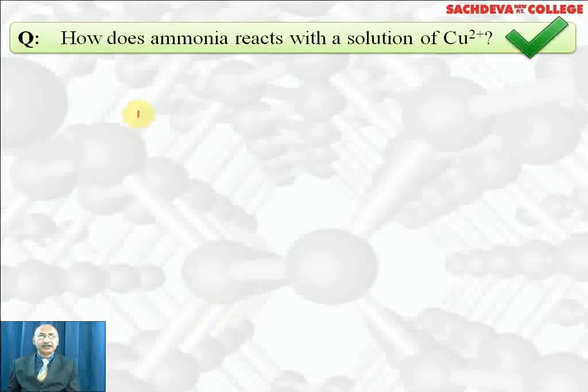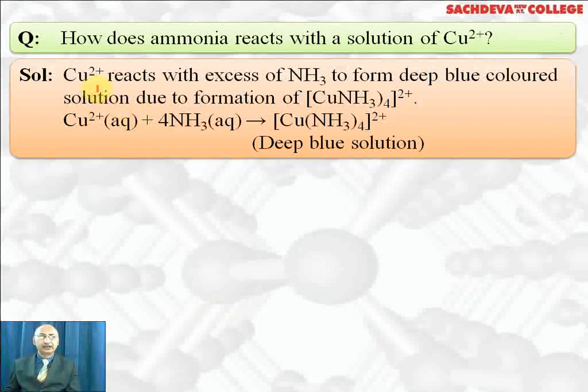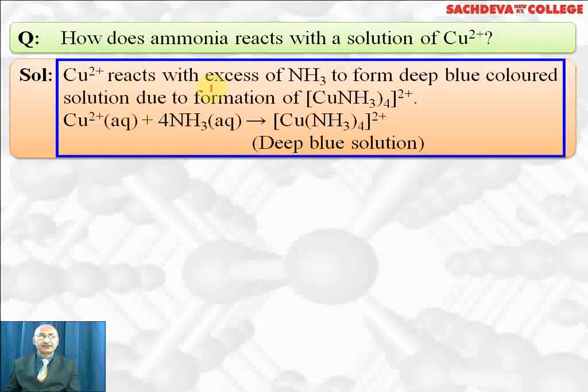How does ammonia react with a solution of copper ion or cupric ion? Cupric ion reacts with excess of ammonia to form a cuprammonium complex, and this complex has deep blue coloration.